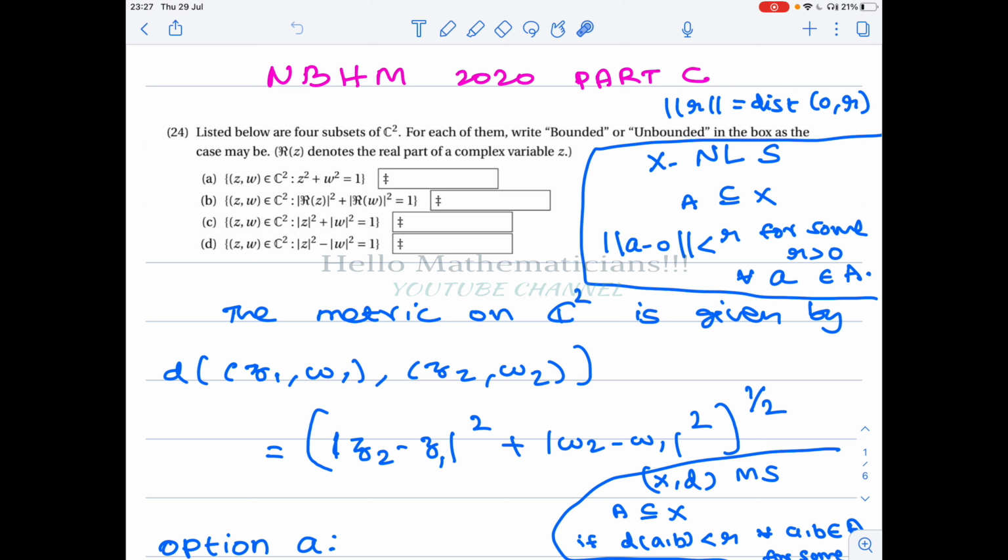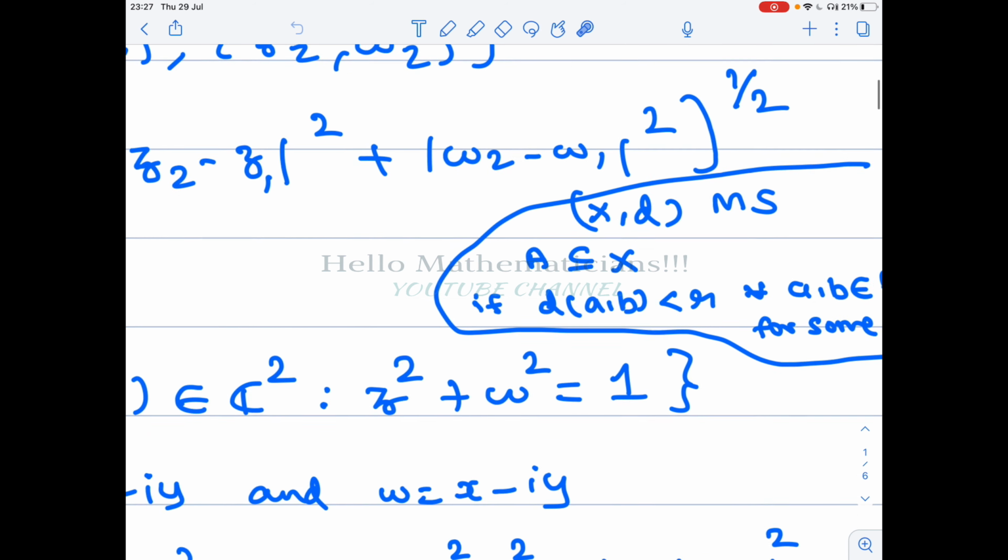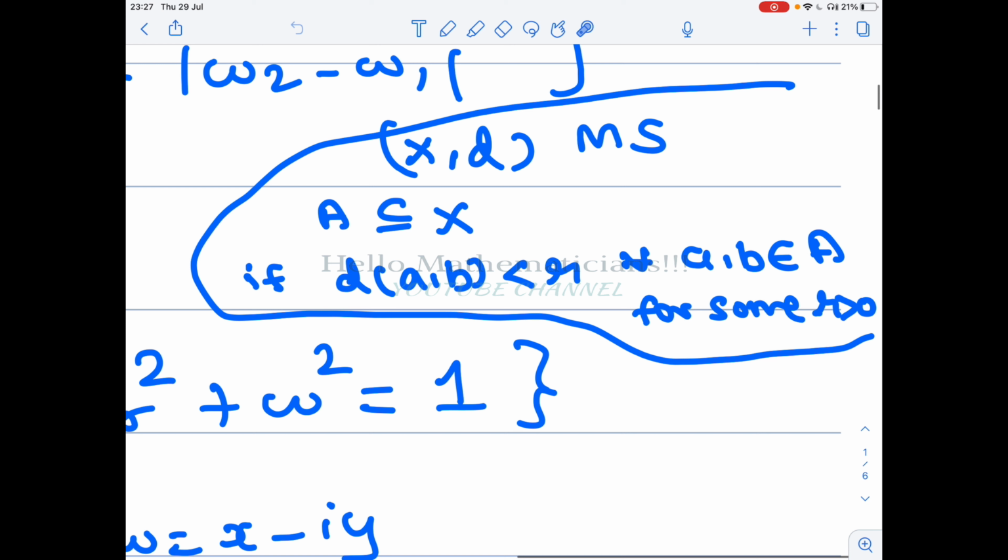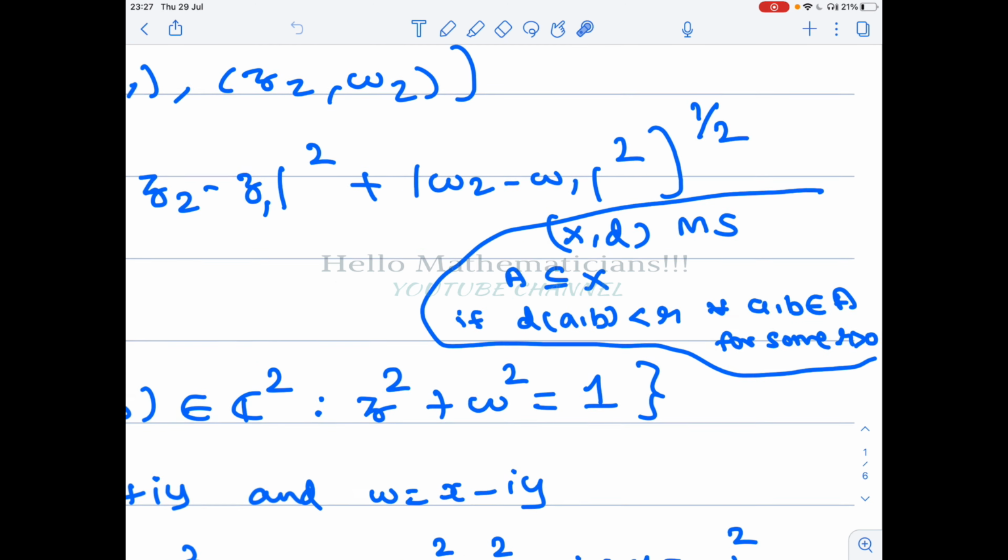as well as in a normed linear space. Then step by step we see which of them are bounded and which are not. First, the definition in the case of a metric space. Suppose (X, d) is a metric space. A subset A is said to be bounded if the distance between any two points of A is bounded by some fixed positive number R. Then A is said to be a bounded set.